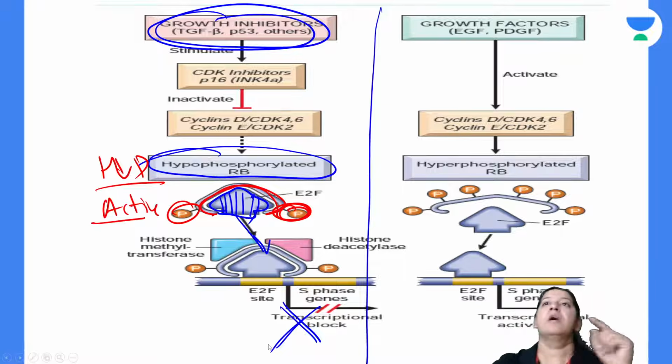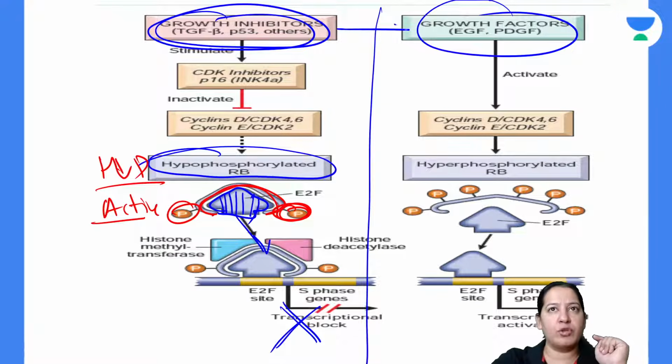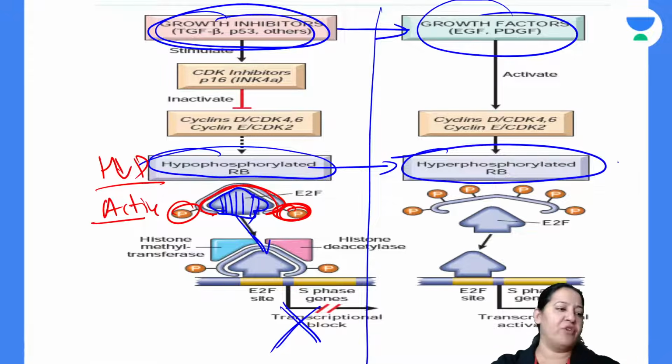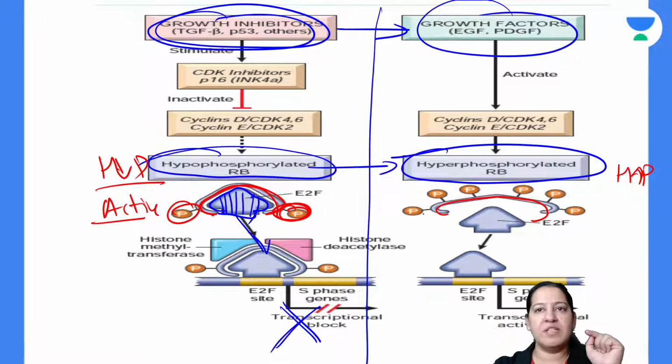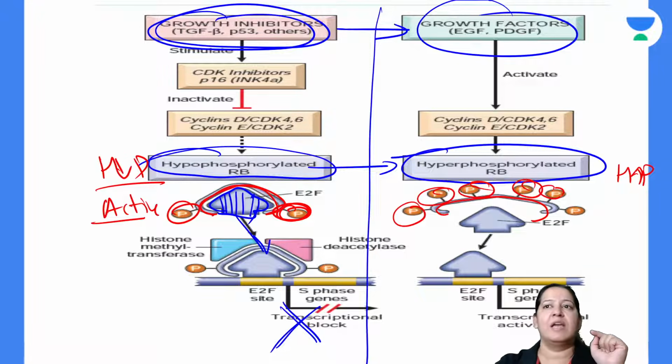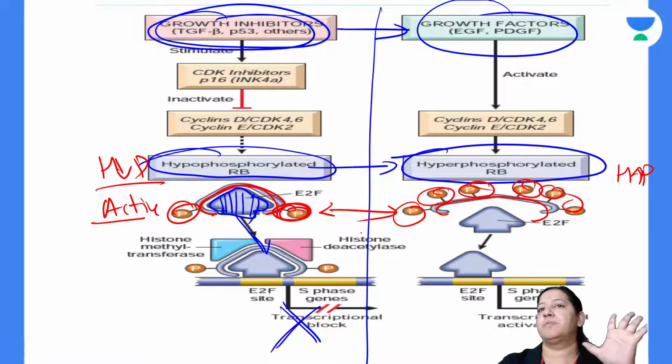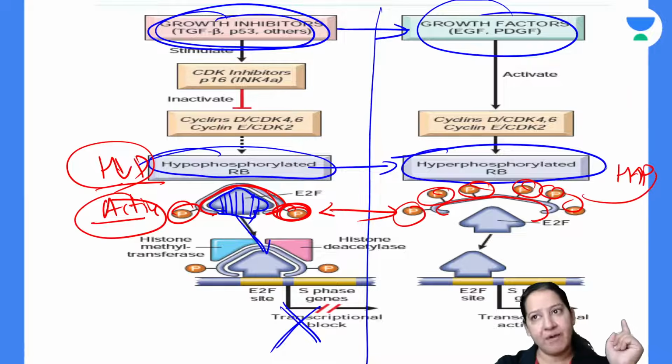Now see the other way around. When growth factor is coming, instead of growth inhibitor, there is growth factor. So instead of hypophosphorylation, there is hyperphosphorylated retinoblastoma. See, this is the retinoblastoma gene. How many phosphorus groups are attached? Here only two were there. Here there are multiple. So it is hyperphosphorylated. Hypo is active. Hyper form is inactive.